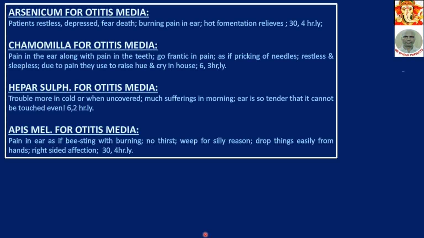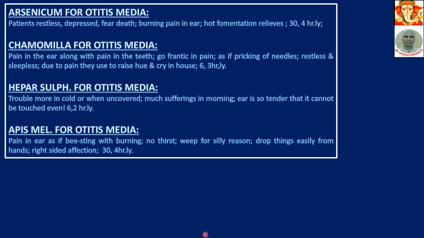Pain in the ear along with pain in the teeth. The patients, the persons affected, go frantic in pain, a pricking sensation as if of needles, restless and sleepless. Due to pain, they raise hue and cry in the house, especially children, boys, etc. Give Chamomilla 6 3 hourly.